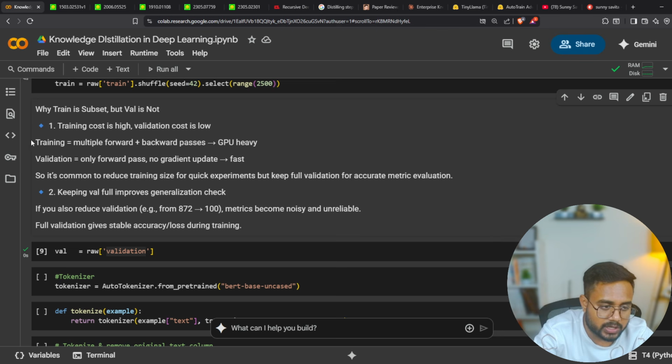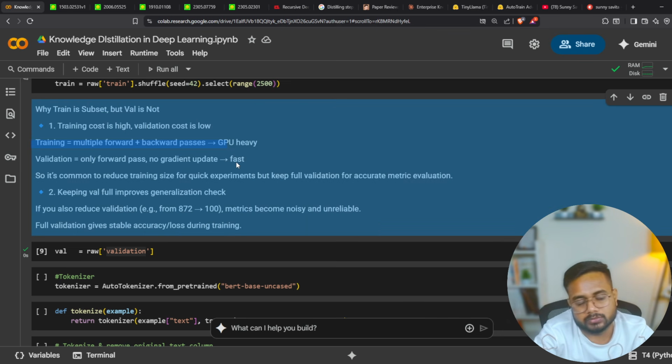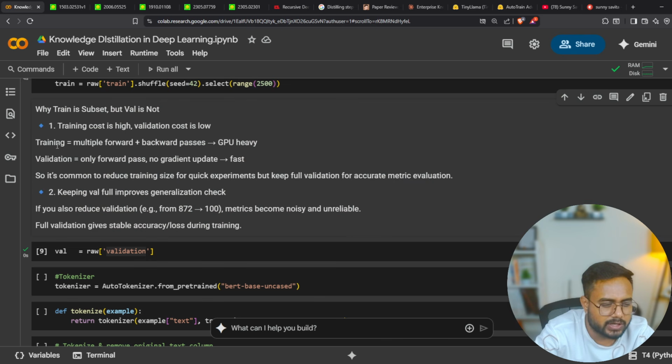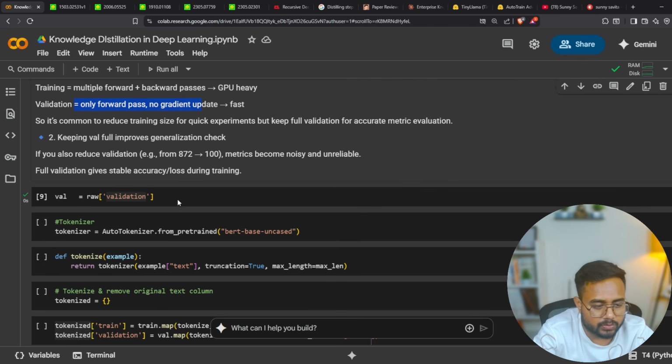So we take as little training data as possible. As of now, we are in the learning and testing phase, so we'll take very little training data. But if you're working in real time, then you can arrange more configuration and train your model on the huge data. But for the validation, we can take as much data as we want, and since training is not involved, it won't take much time. Now here, I hope everything is clear.